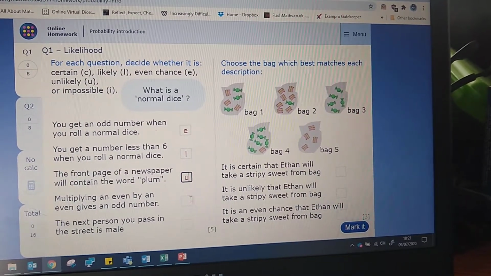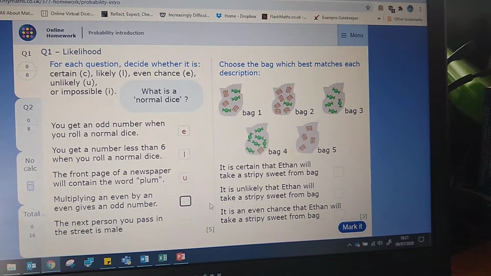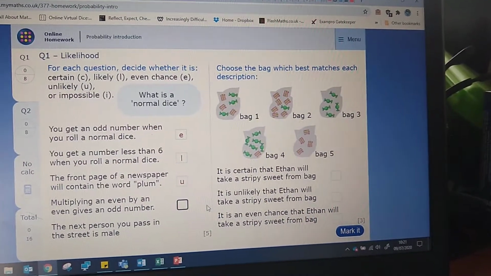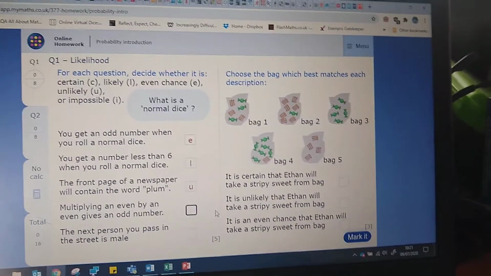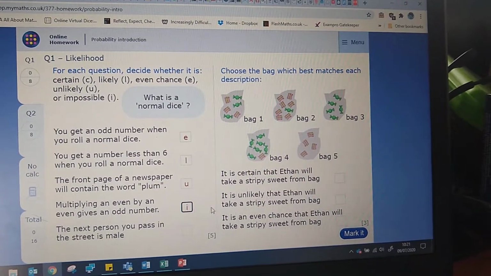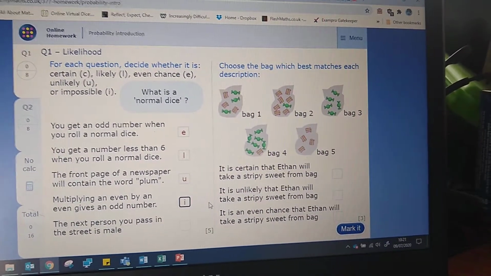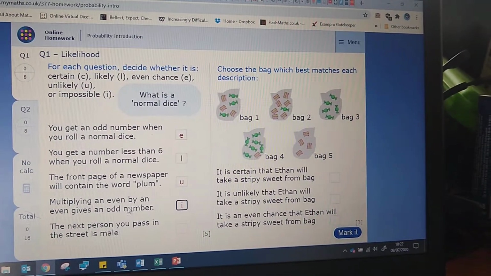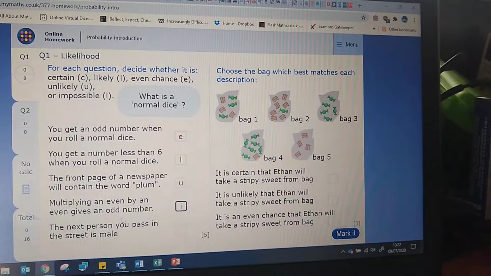This one, though, has got nothing to do with opinion, because multiplying an even number by another even number gives an odd number. That, I'm afraid, is totally impossible. You can try out a few numbers, or you can think about what you know about even and odd numbers in general. As long as they contain the factor 2, they will always be even.